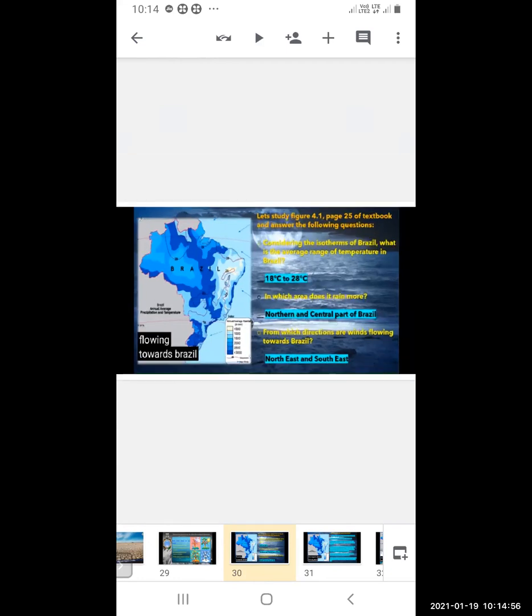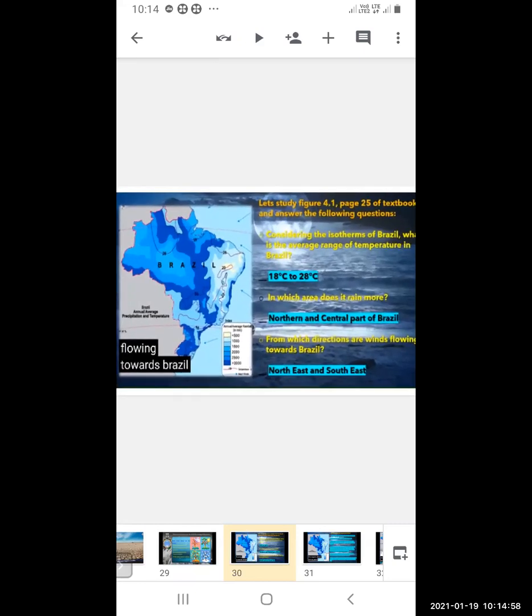From which direction are winds blowing towards Brazil? Now you can see the arrows. From the north but the east, so northeast, and from the south also east, so southeast. The winds blow from the northeast and southeast directions.